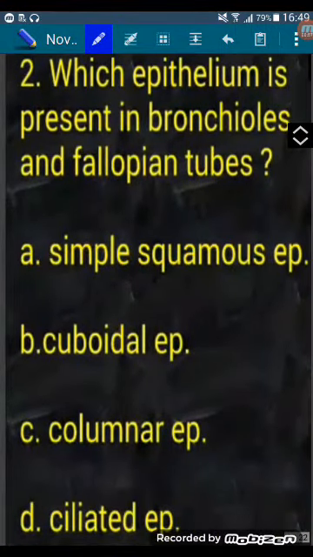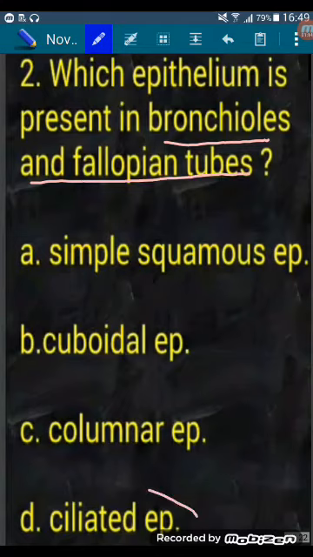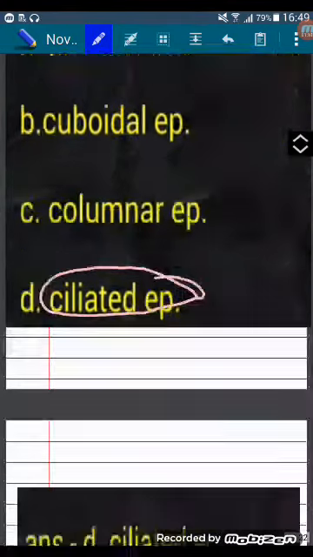Next question. Which epithelium is present in bronchioles and fallopian tubes? A. Simple squamous epithelium, B. Cuboidal epithelium, C. Columnar epithelium, D. Ciliated epithelium. Bronchioles and fallopian tubes are made up of ciliated epithelium. Answer is D.